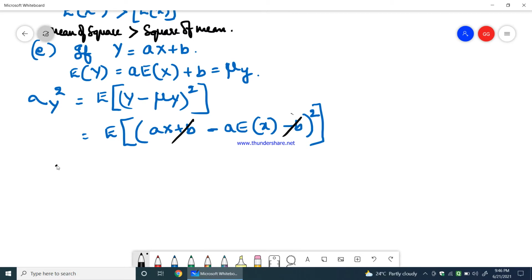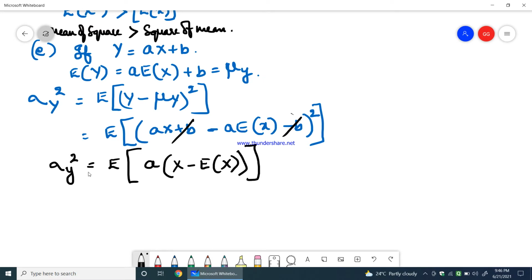Therefore finally the variance of the random variable Y would be equal to E of, I'll take a common, a into X minus E of X, the whole square. This is the variance of random variable Y.